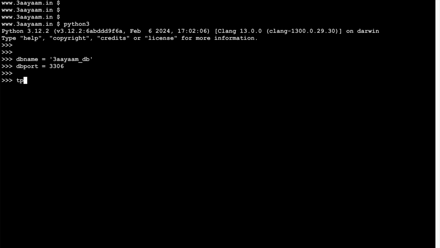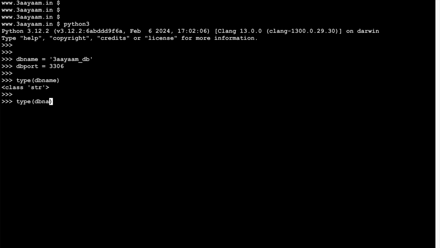But if you have to know what is the data type of this particular variable, then you can mention type, open bracket, close bracket, and put the value inside of this type, and it will show me the data type. So if you see, I'm trying to find out the data type of db name, and it is showing the data type as class string, which means db name is an object of class string.